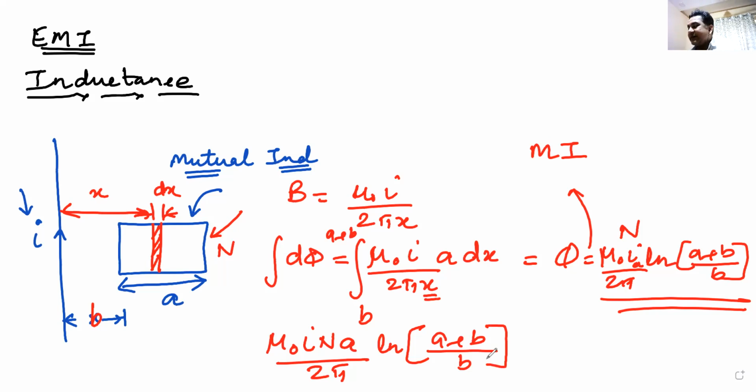Do we understand how I have done this? In this question, I found out the flux and equated the flux to MI, and the I will get cancelled. Whatever is left will be the mutual inductance of this system.